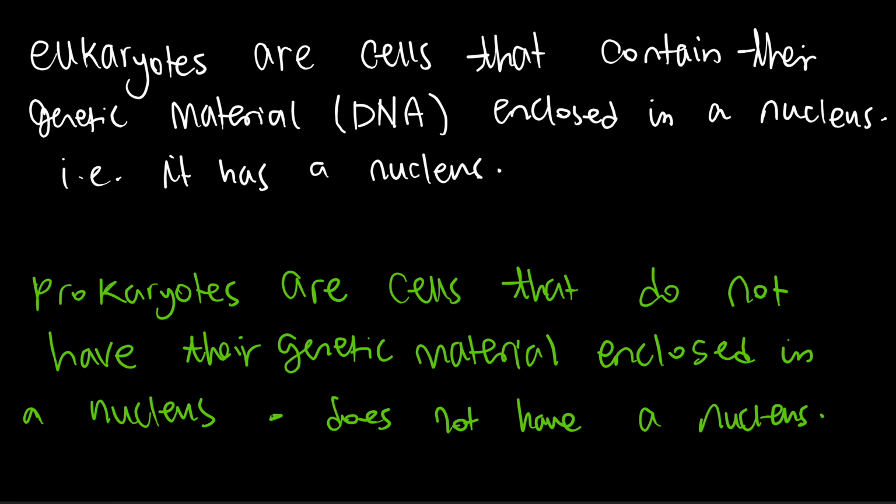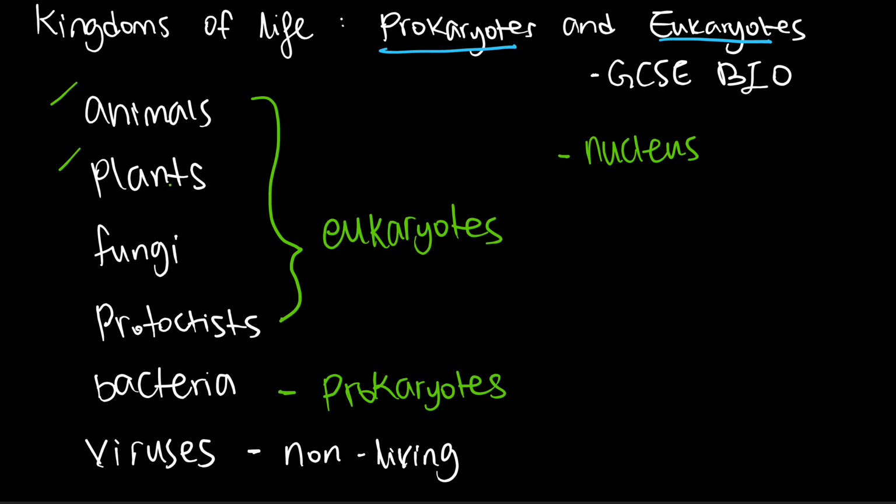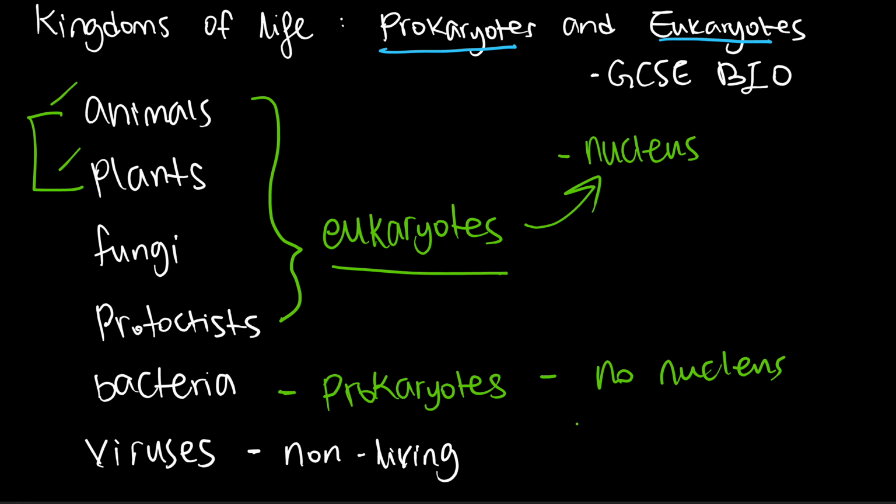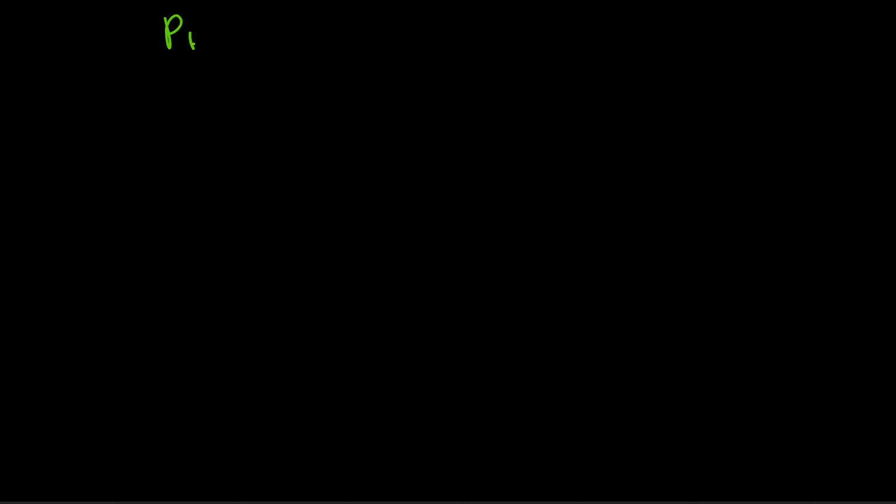So, if we look back at our previous slide, kingdoms of life, animals, plants, fungi, they're all eukaryotes. And what do they have in common? Well, what do plants and animals have in common? They both have a nucleus. Bacteria, no nucleus, and viruses are not living. Alright, hopefully that makes sense. Let's take a look in a bit more detail at prokaryotes, the ones that do not have a nucleus. And the example is a bacteria.